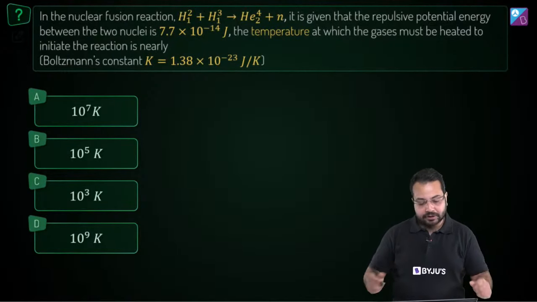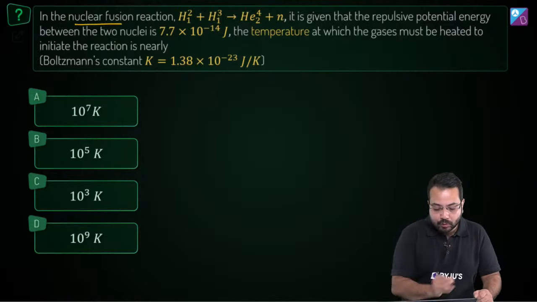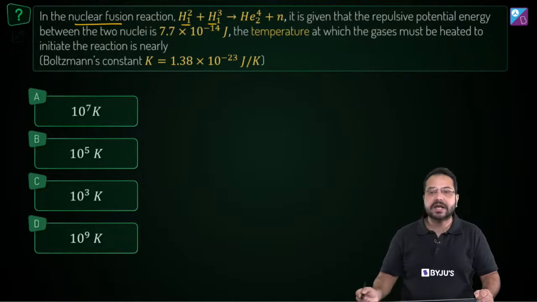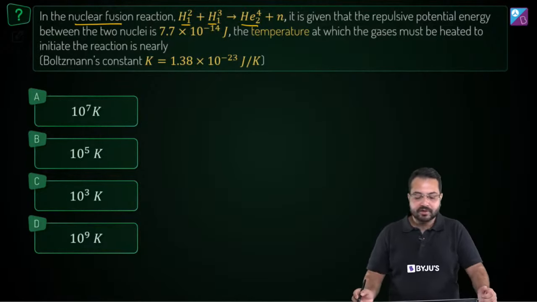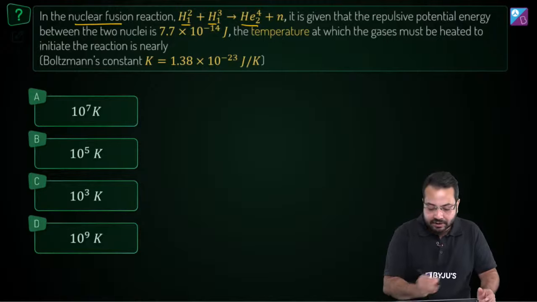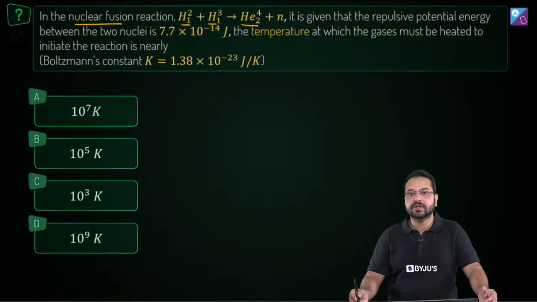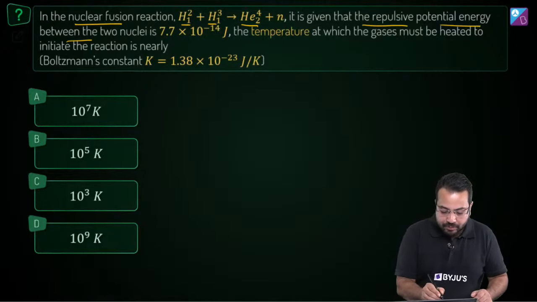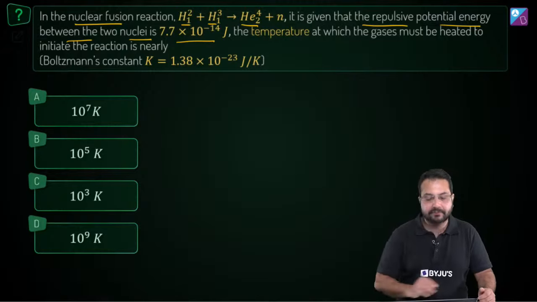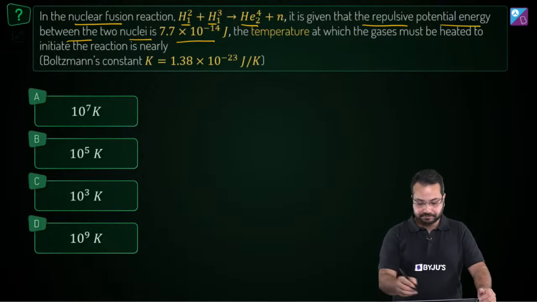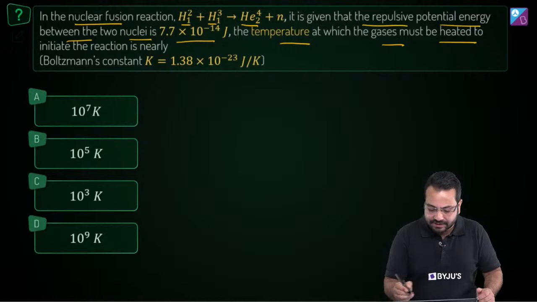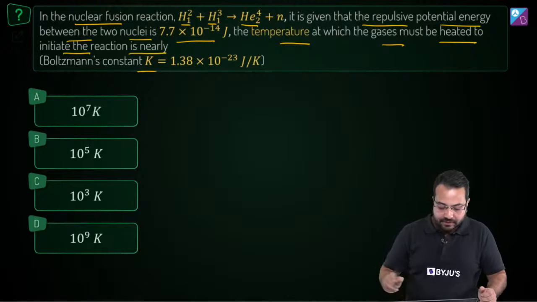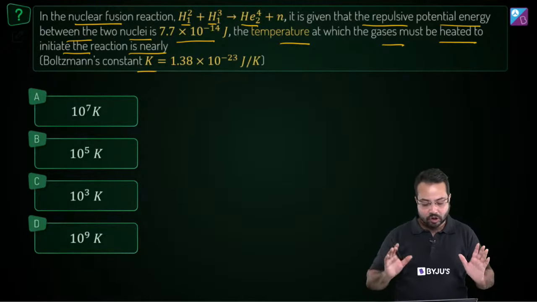Okay, another question on nuclear fusion. So in the nuclear fusion reaction, we have 2H1 and then we have 3H1, and they react to form 4He2, and there is a neutron as well. Alright, so this is the fusion reaction. Now it is given that the repulsive potential energy between two nuclei is 7.7 into 10 to the power minus 14 joule. The temperature at which the gases must be heated to initiate the reaction is nearly, and we have been given the value of Boltzmann's constant.